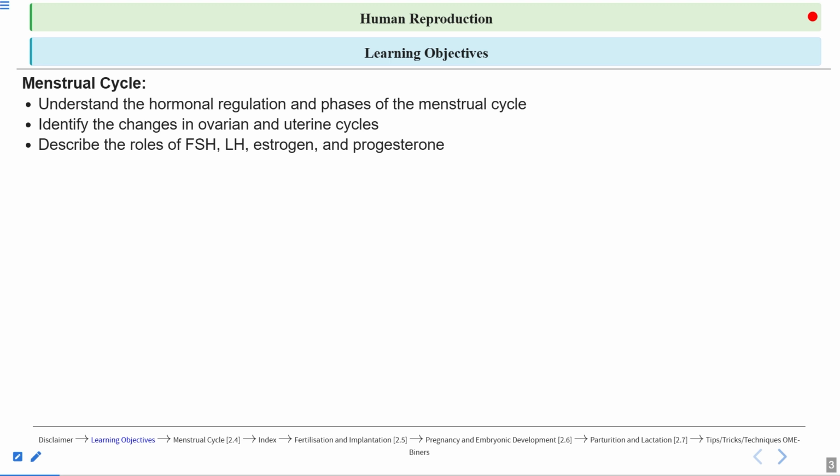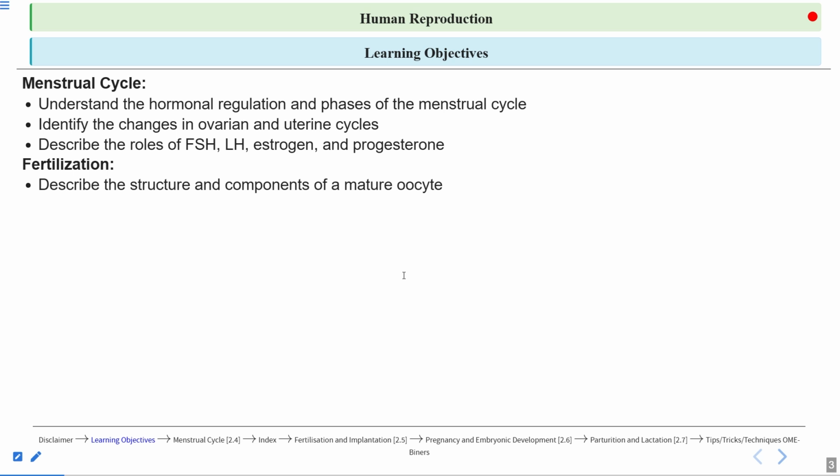Then we'll talk about the roles of FSH, LH, estrogen, and progesterone. So these are the hormones. FSH and LH are follicle stimulating hormone and luteinizing hormone. Then we'll talk about the role of estrogen and progesterone as well. Then we'll talk about the topic fertilization, the fusion of the male and the female gamete.